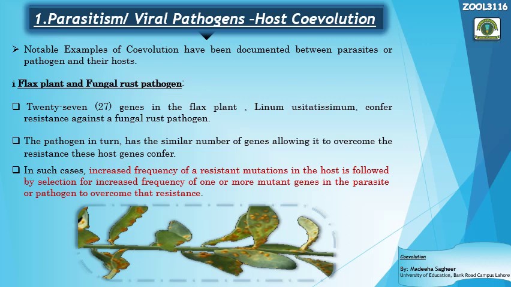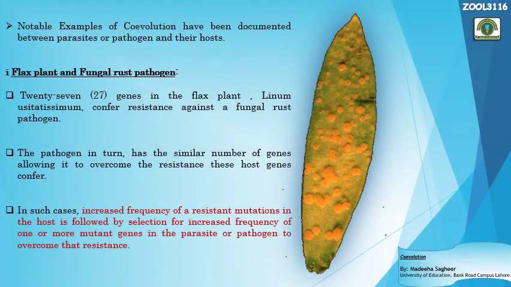So in such cases, increased frequency of resistance mutations in the host is followed by selection for increased frequency of one or more mutant genes in the parasite or pathogen to overcome that resistance. So this is the coevolution of the flax plant and the fungal rust pathogen, due to the adaptations towards resistance and then the pathogen adaptations to break that resistance. Here you could see the plant. This is one leaf of the flax plant that got rust because of the fungal rust pathogen.